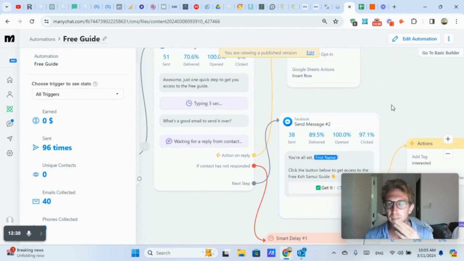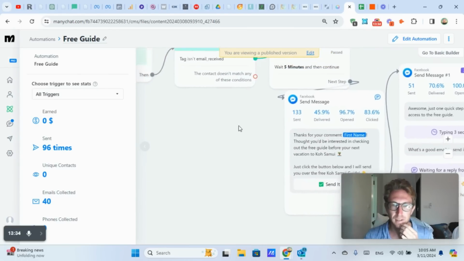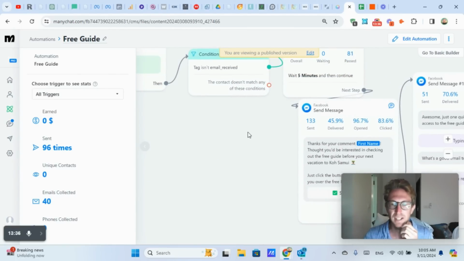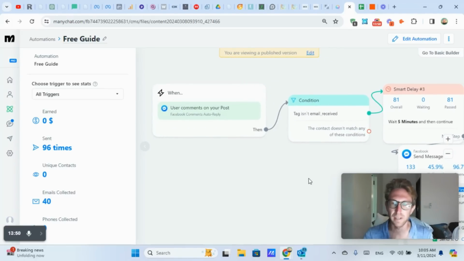But yeah, I highly recommend setting up one of these, especially, like I say, if you're getting tons and tons of comments every day. It doesn't make sense to manually respond to these. Ideally, you want to use some AI automated system like this to automate yourself. Rather than hiring a virtual assistant, you just set up one of these and it's doing everything on your behalf.